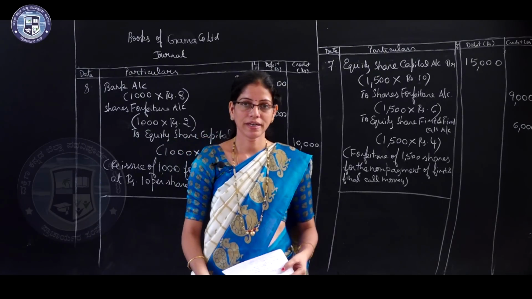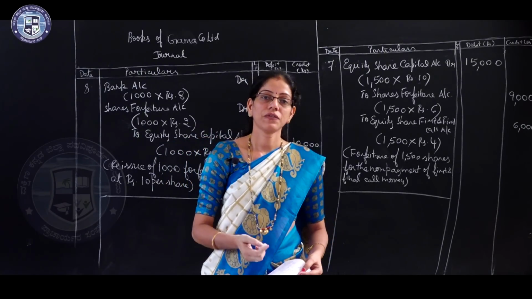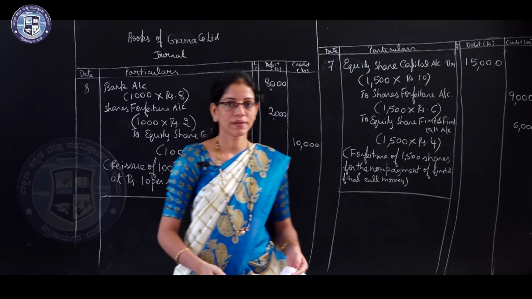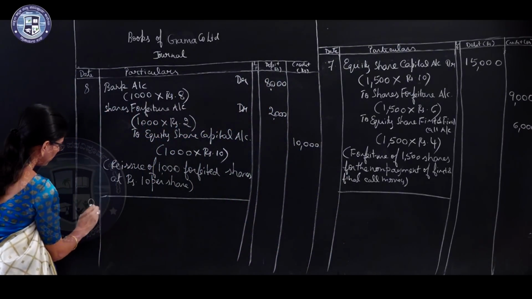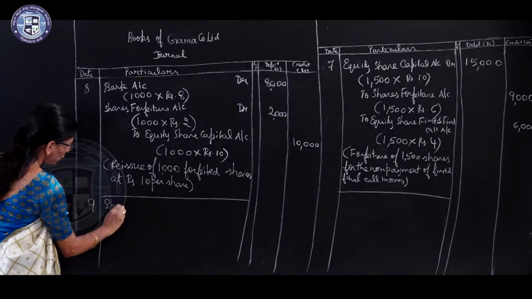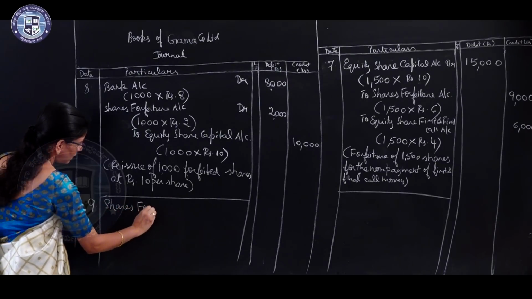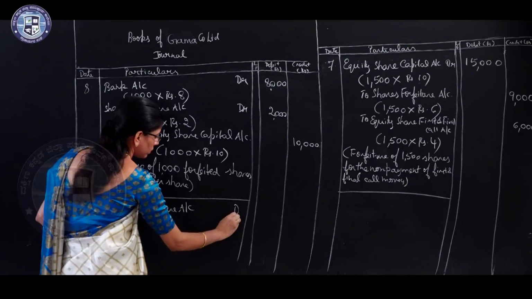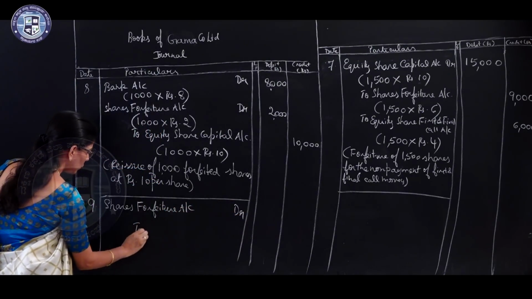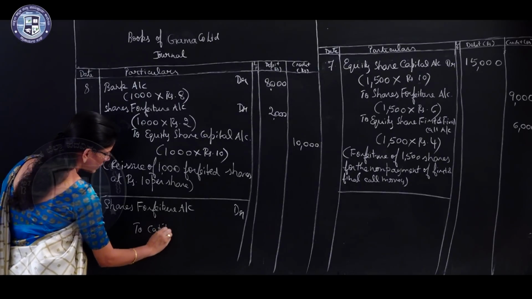Now the last entry is for transferring the shares forfeiture balance to capital reserve account. Write entry number 9: shares forfeiture account debtor to capital reserve account.